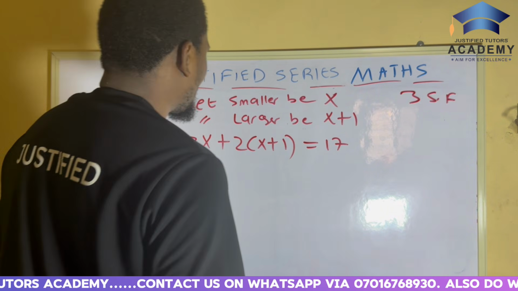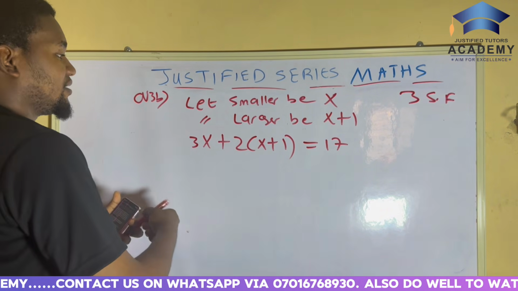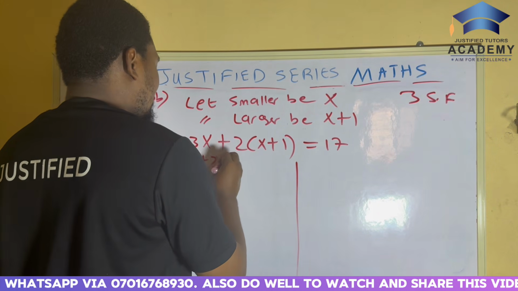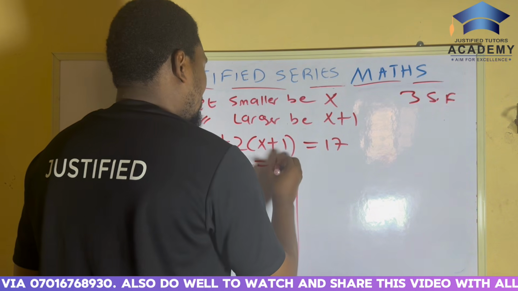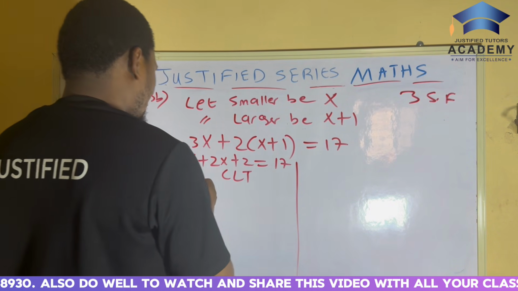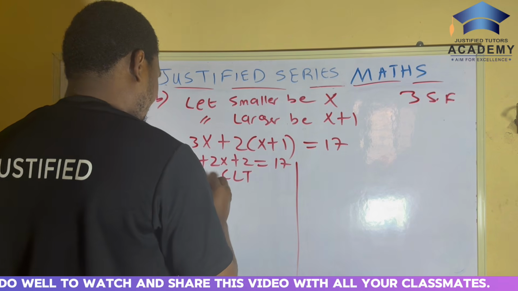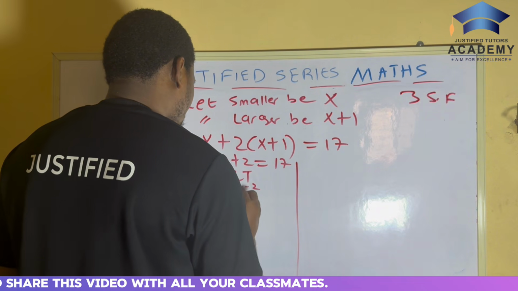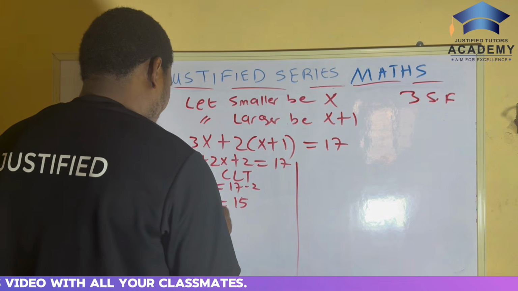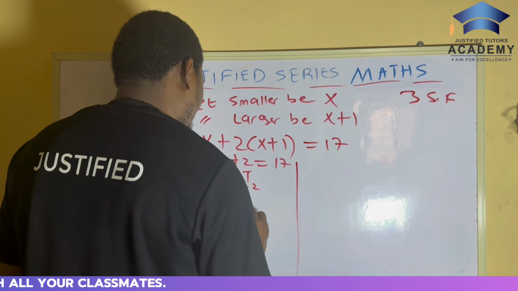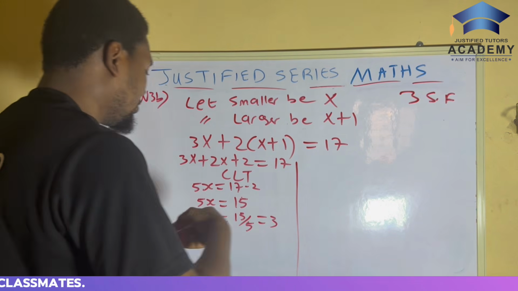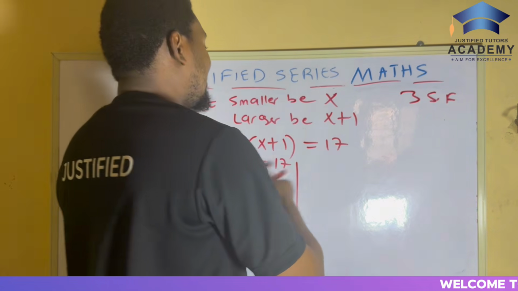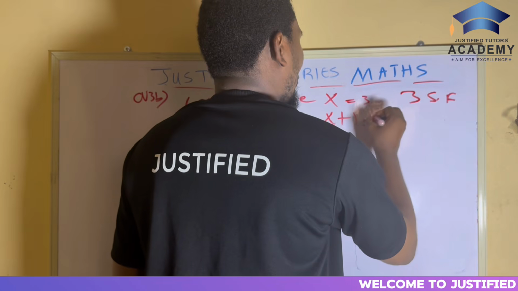So, let's go, guys. What do you do? Open up the brackets. So we have 3x here plus 2 times x is 2x plus 2 equals 17. The next is you collect like terms, right? So you're having 5x. This one goes here, 17 minus 2. So we have 5x equals 15. Divide both sides by 5. You have x equals 15 over 5, which equals 3. So since x is 3, the smaller number is 3, therefore the larger number will be 4.